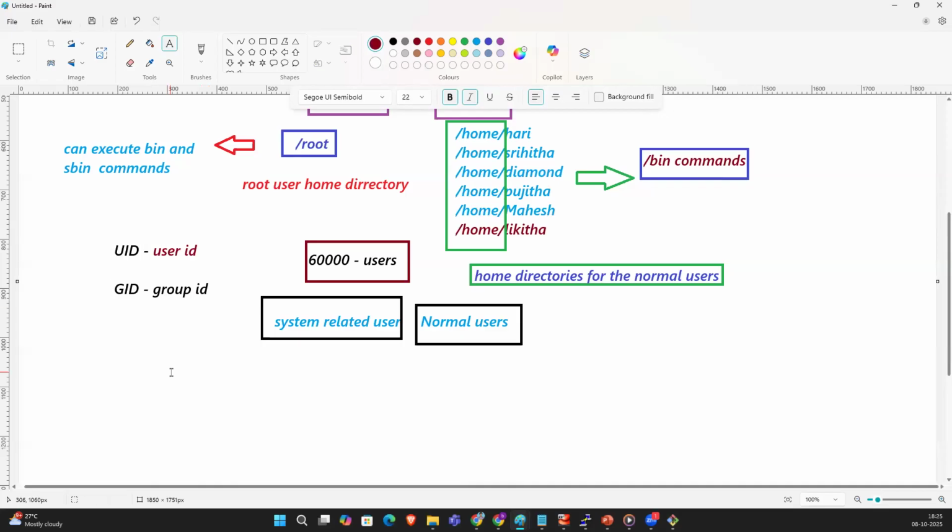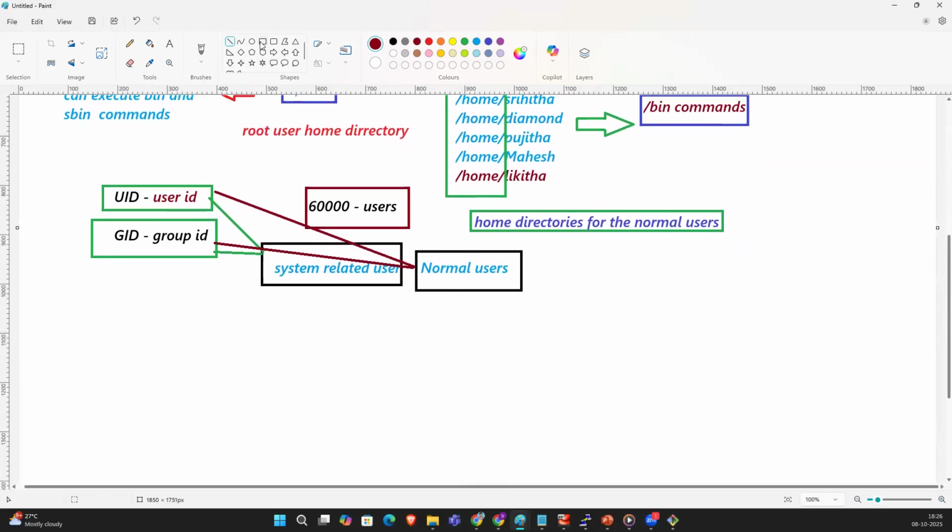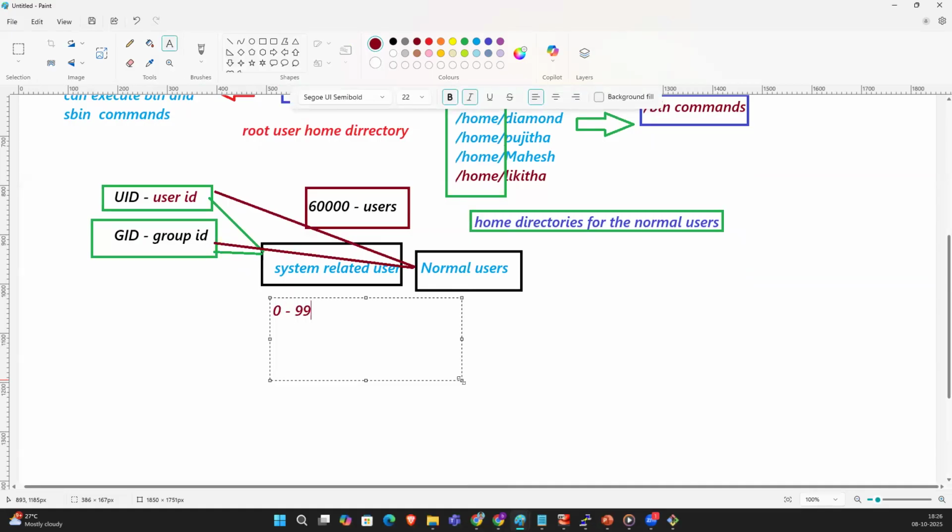System related users have system related UIDs and GIDs, created from 0 to 999.